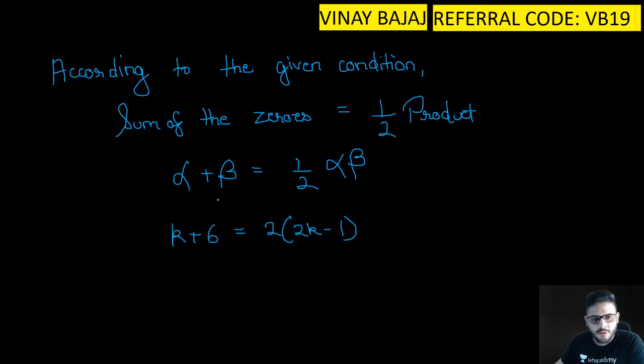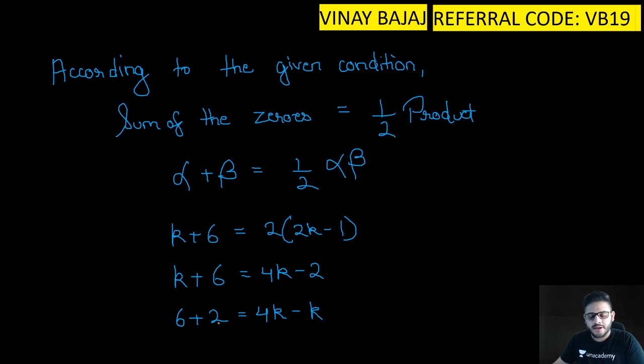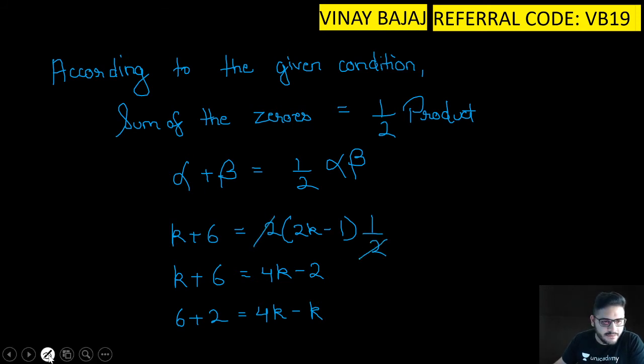Okay, now so k plus 6 is equal to 4k minus 2. So 6 plus 2 is equal to 4k minus k. Is it very clear to everyone? Yes or no? Oh, sorry, I did not write half. So ye 2 cut, my mistake.